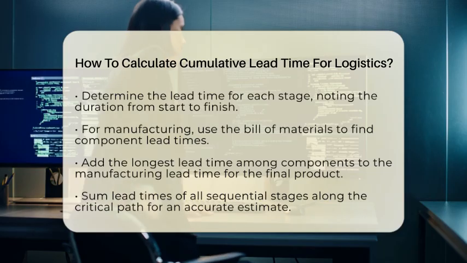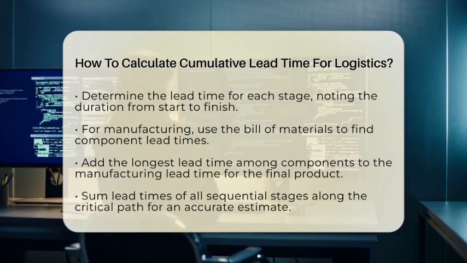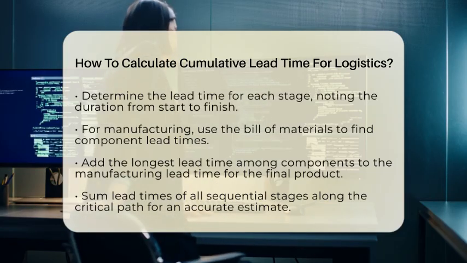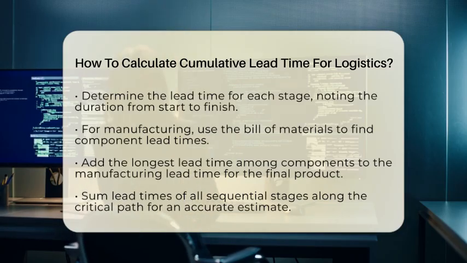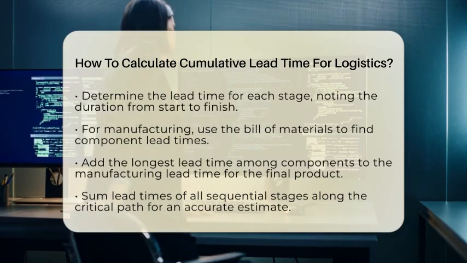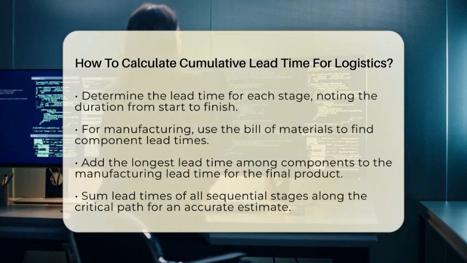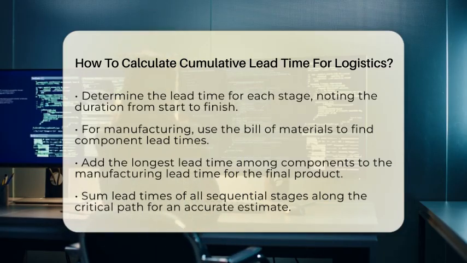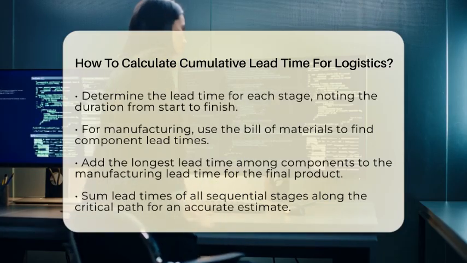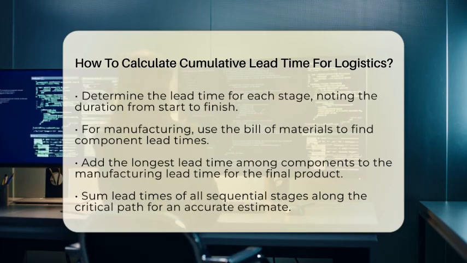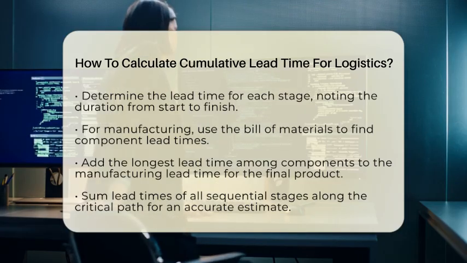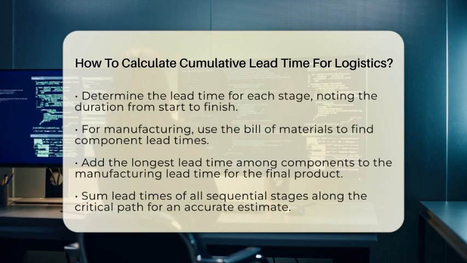When it comes to manufacturing or assembly, you will want to use the bill of materials to identify all components and their respective lead times. This is important because you need to add the longest lead time among the components to the manufacturing lead time of the final product. This step ensures that you account for any dependencies in the production process.